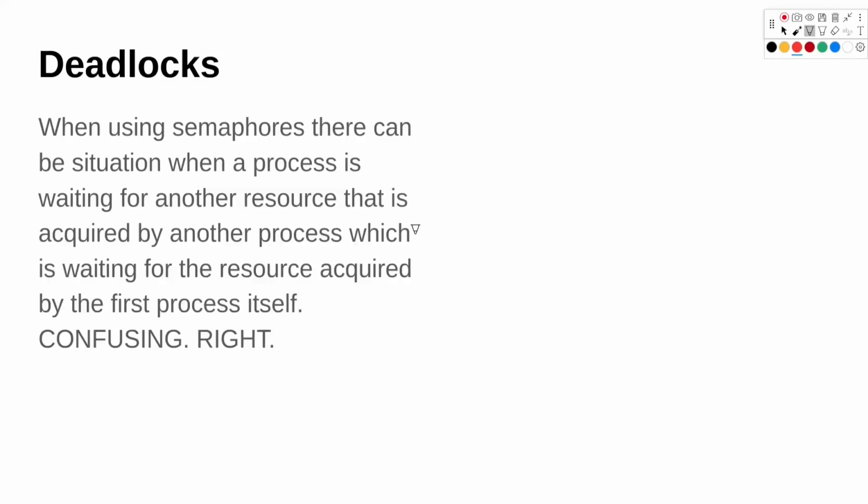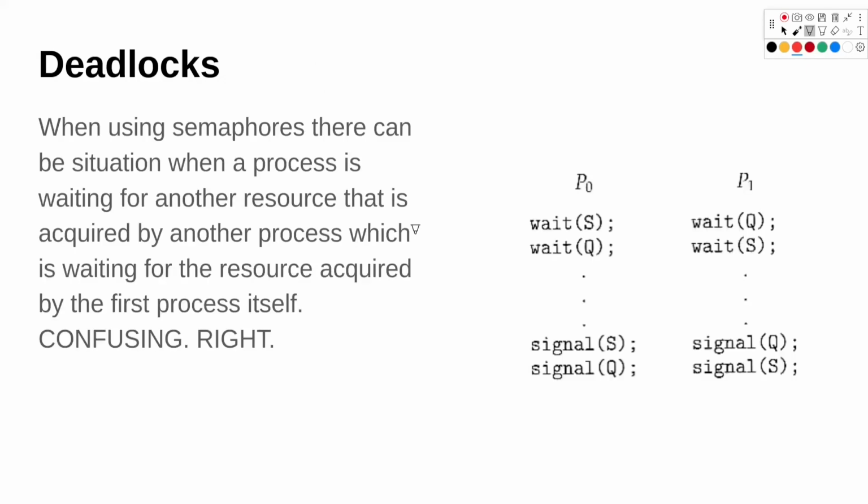Let's look at deadlock in detail now. I've explained what a deadlock is, but I'll do that again. We have these two processes, P0 and P1. P0 acquires a lock over S. So S is now locked, and we can't access it. And let's say there is a context switch and process P1 acquires lock on resource Q. So Q is also now acquired.